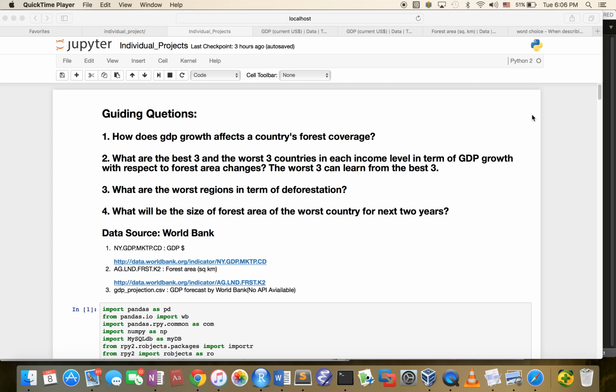The third, what are the worst regions in terms of deforestation? And last, what will be the size of forest areas of the worst country for the next 2 years?